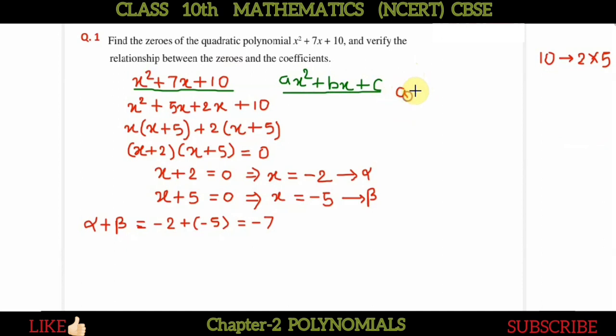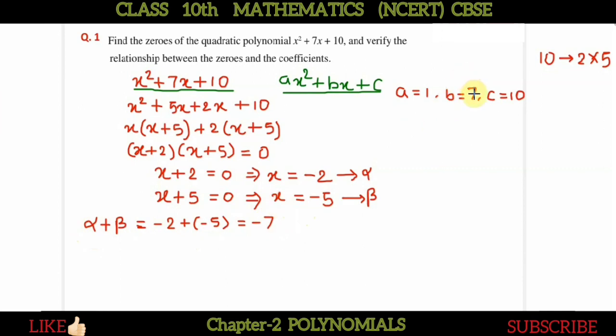So value of a is, now ax square, here it is 1x square, so a is 1. Just compare the coefficients. The coefficient of x here is 7 and here it is b, so b equal to how much? 7, okay. And here the constant term is 10 and here it is c. If here it was -10, we would take the value of c as minus. So here it is 10, okay. So we have a, b, c, fine.